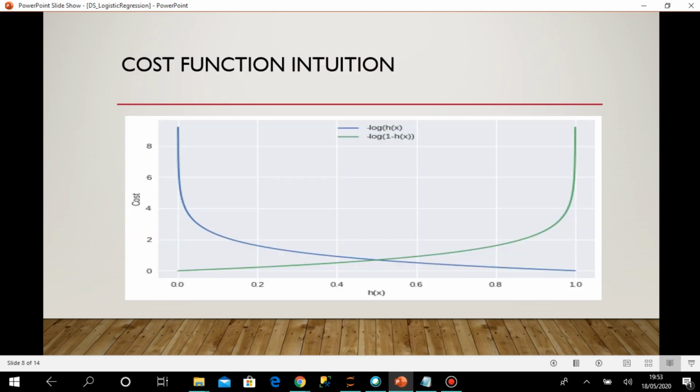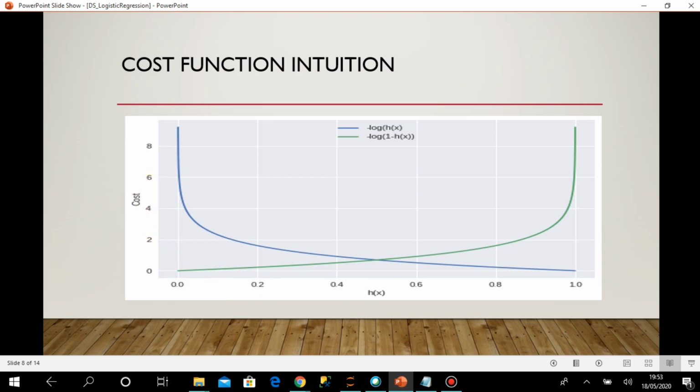Okay, so here you can see graphically how this cost comes. In the x-axis I have plotted hx, which is nothing but the predicted outcome, and in the y-axis I have plotted cost.